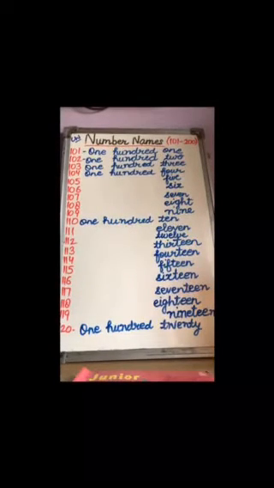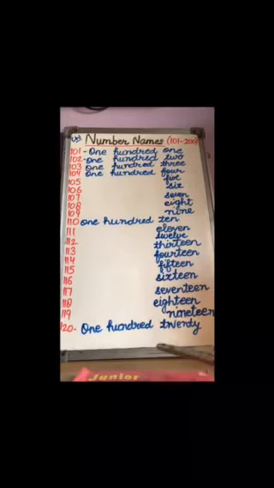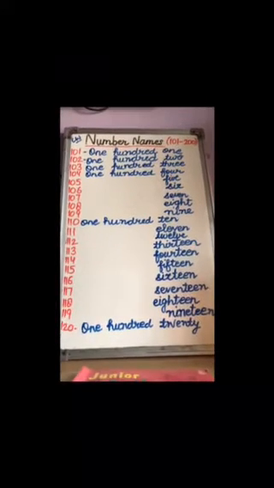I hope you all can see the board. Is it visible to all? Great.